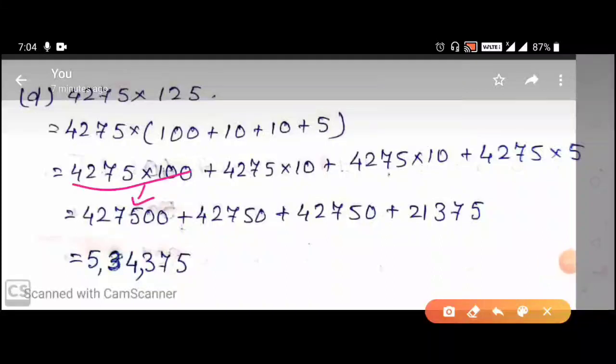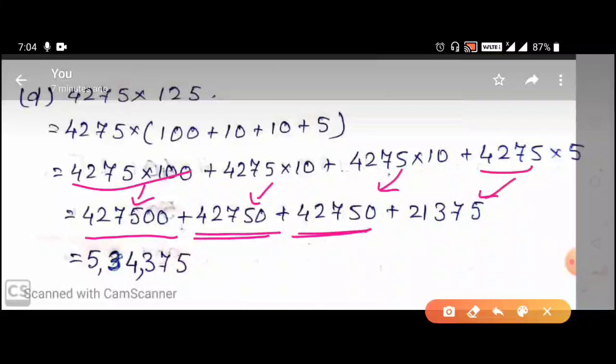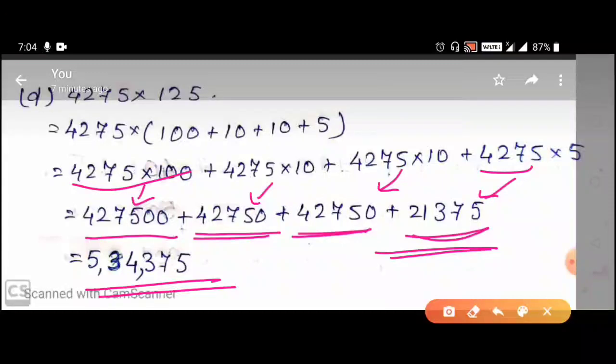From here we will get 4,27,500. From here we will get 42,750. Same from here also 42,750. And from here we will get 21,375. After adding these 4 numbers, we get our answer, and the answer is 5,34,375. This is question number D.